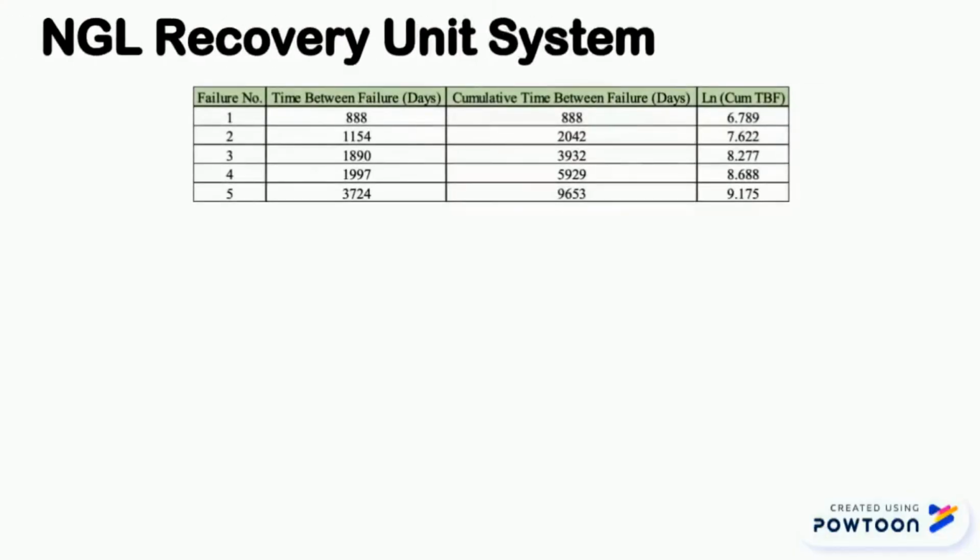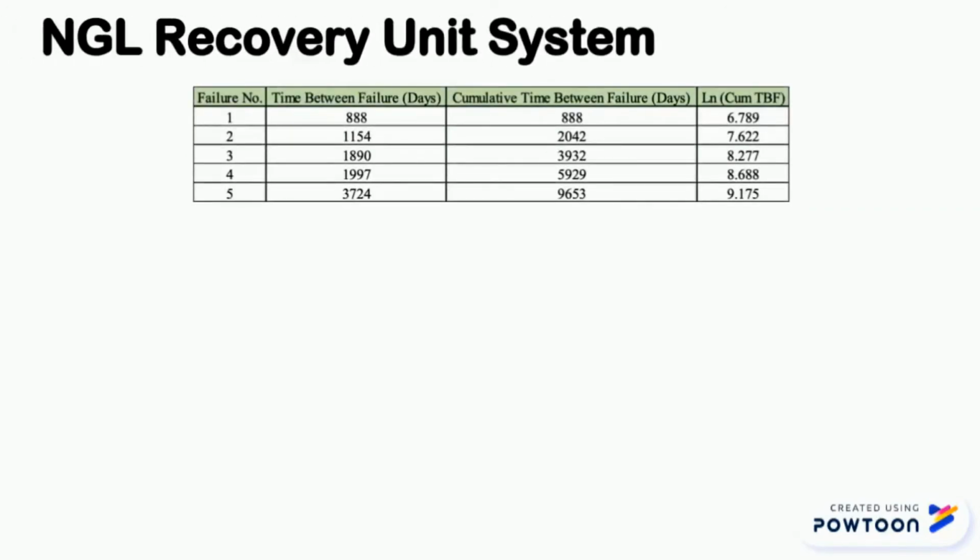Here are the sample calculation for the NGL recovery unit system. Firstly, the assessment of distribution parameter per equipment is done. By utilizing the failure and repair data of a gas filter as shown inside the table here, the cumulative time between failure TBF was calculated and each value of the cumulative time between failure is factored by the natural log to obtain the required value to be utilized in the formula.